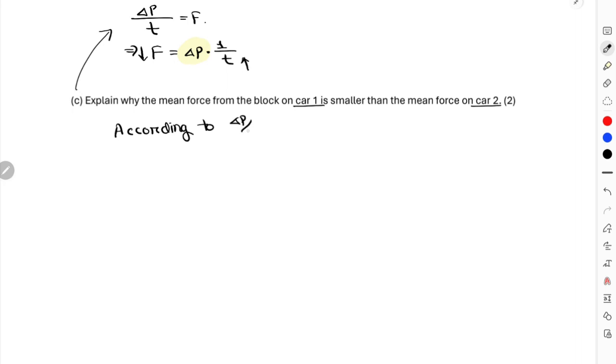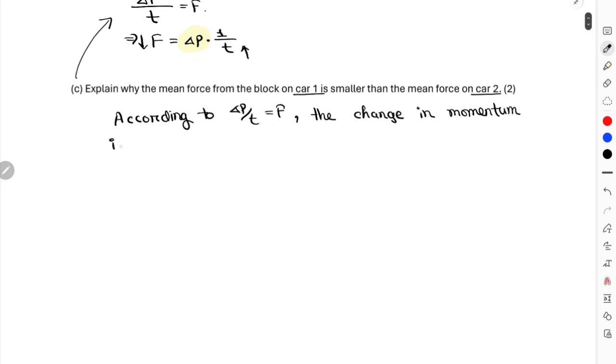According to delta P over time equals force, the change in momentum is equal for both the cars.